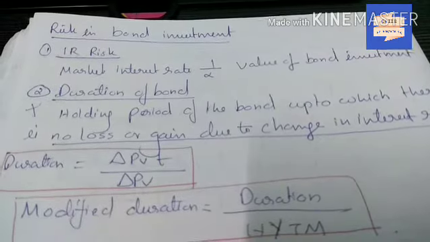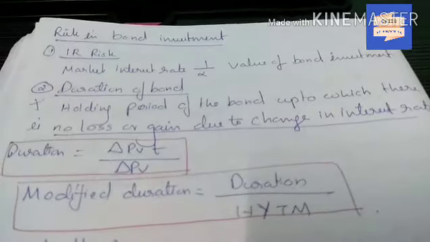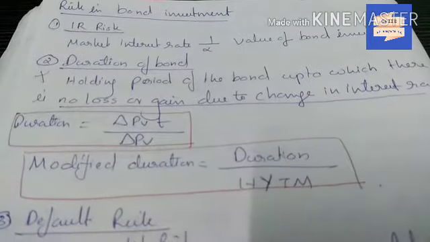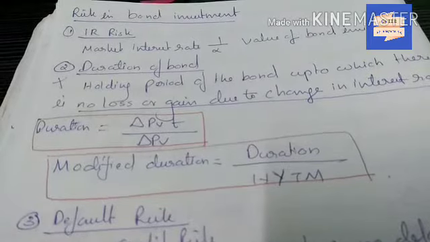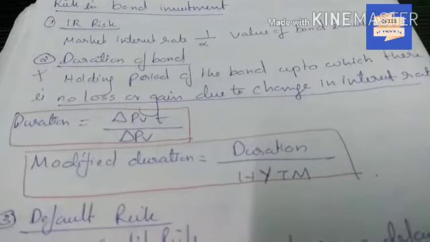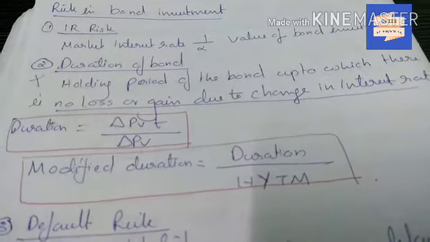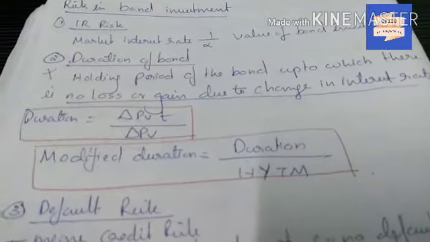Risk in bond investments. So we know that there is always a risk in everything. So here there are 3 or 4 types of risk in bond investing. First is interest rate risk, IR risk. Market interest rate is inversely proportional to value of bond investment. So there is interest rate risk.